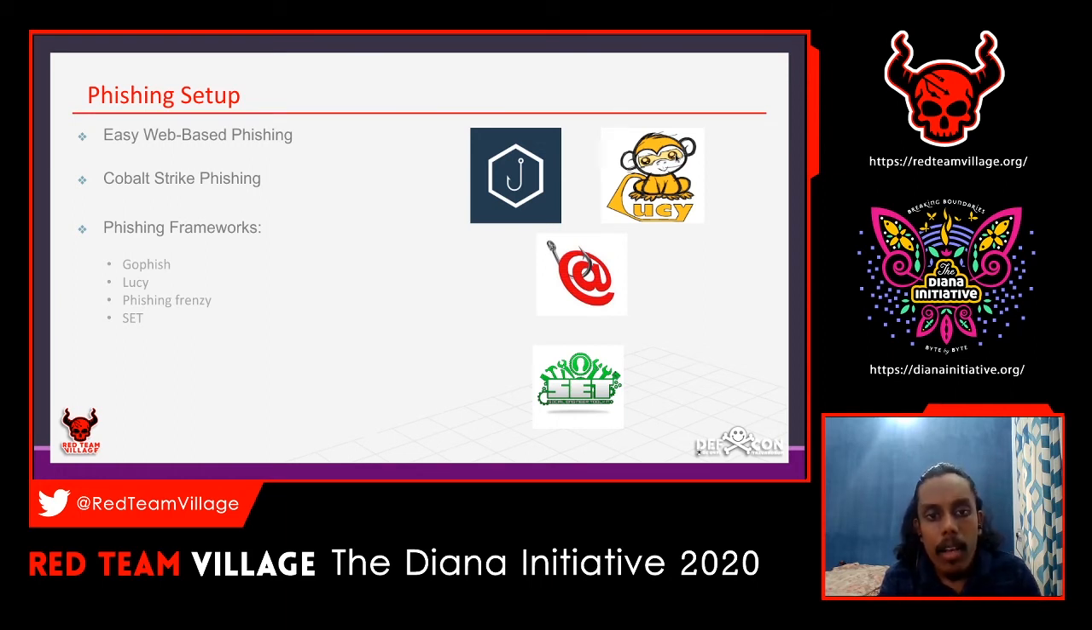There are multiple frameworks in there. GoPhish is one of them that I am personally using right now, and there is Lucy, and Phishing Frenzy is a really good tool, and there is SET, the Social Engineering Toolkit, that has also been used by so many people. So these are the different types of frameworks and phishing setups. If you want an aggressive one, you can go with that. If you want a basic one, you can always go with easy web-based phishing.